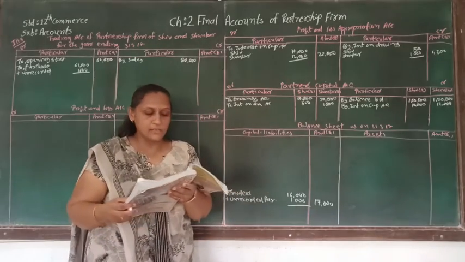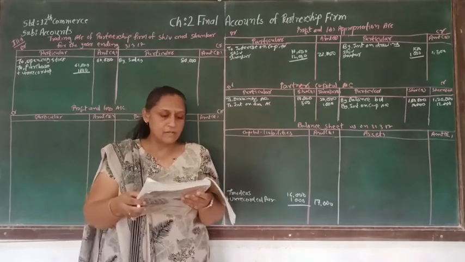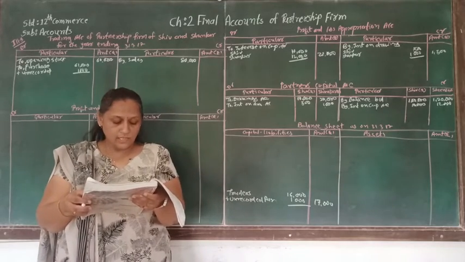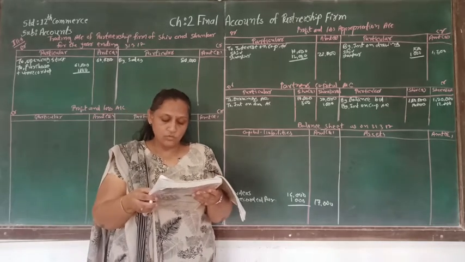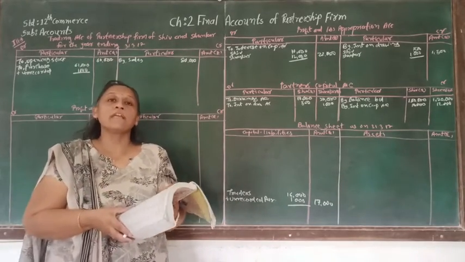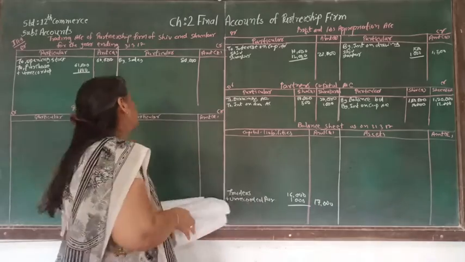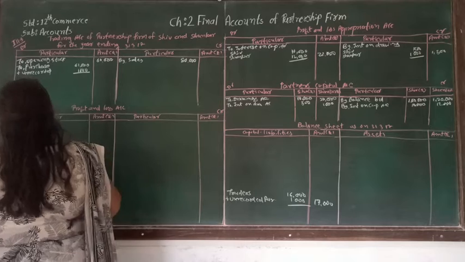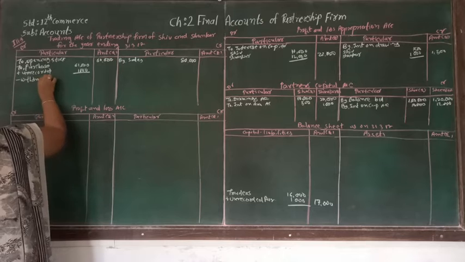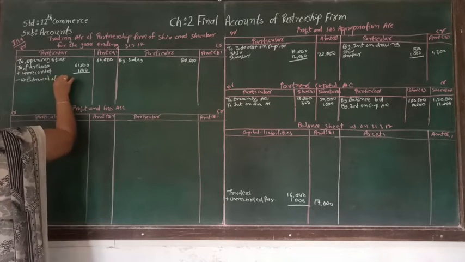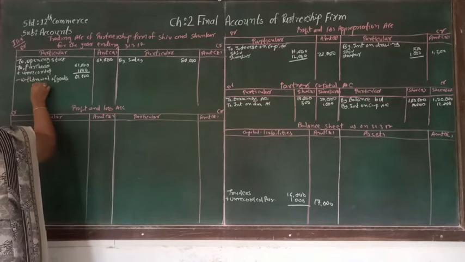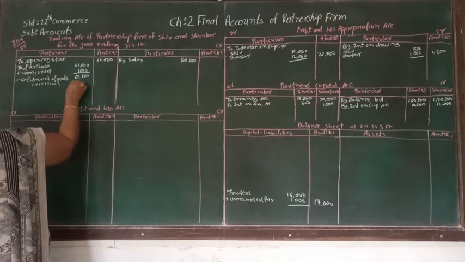Now after adjustment number 2, let's see the adjustment number 5. Adjustment number 5 is telling us that Shiv has withdrawn goods of rupees 1000 and Shankar has withdrawn goods of rupees 2000 for personal use, which is recorded in the sales book as a credit sale. So when they withdraw the goods, it's supposed to be deducted from the purchase. So let's write that minus withdrawal of goods, together that is 1000 plus 2000, so that will be 3000.